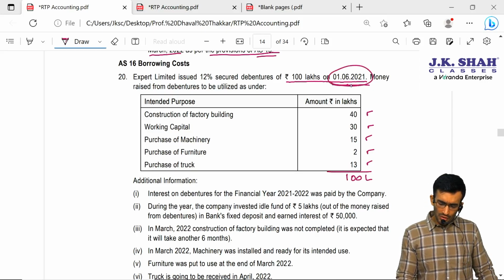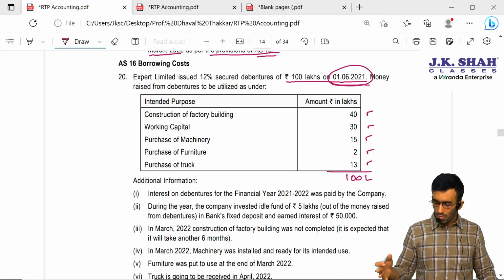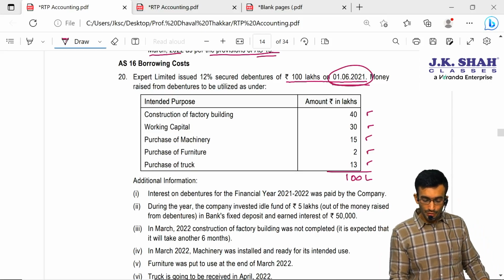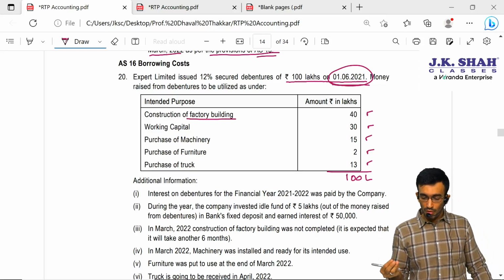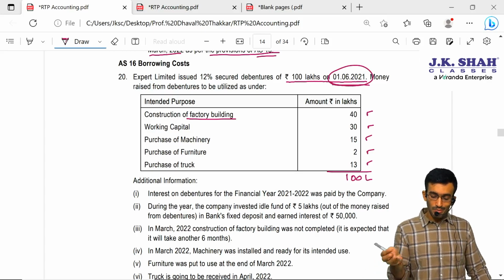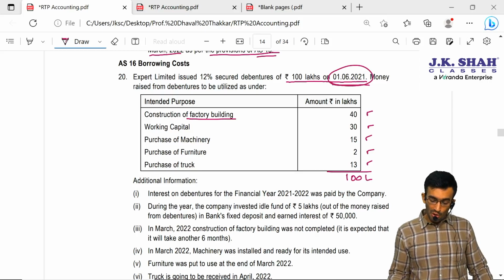Definitely not on the very first day they have utilized this entire amount of 100 lakhs altogether. They have utilized it over a period of time, but 100 lakhs is now entirely utilized. Because in construction of a factory building, initially they would have invested 10 lakhs, then added more 10 lakhs, then more, and this is how it came to 40 lakhs.